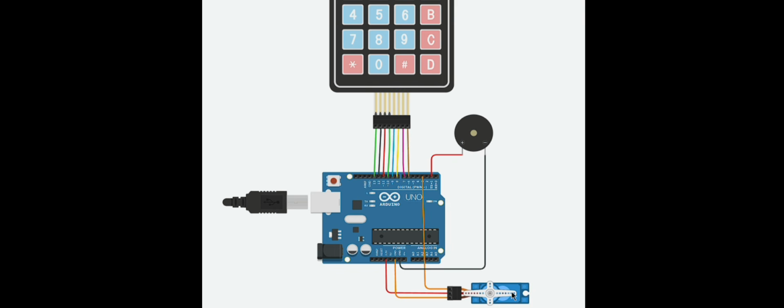Here this is the servo motor, and this is the servo motor signal pin which is connected to the PWM enabled GPIO pin. The microcontroller reads the keypad input and compares it with the predefined password stored in the program. If the password matches, the servo motor rotates and unlocks the door. After a few seconds, it rotates back to the locked position. If the password is wrong, then the buzzer alarm gets triggered. That's it. It's a very easy circuit.